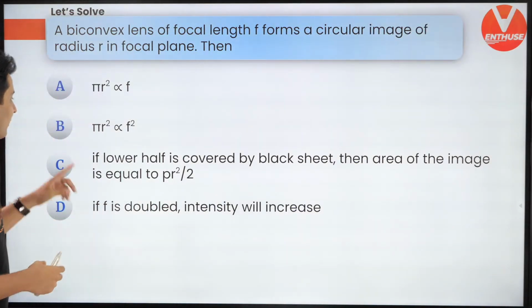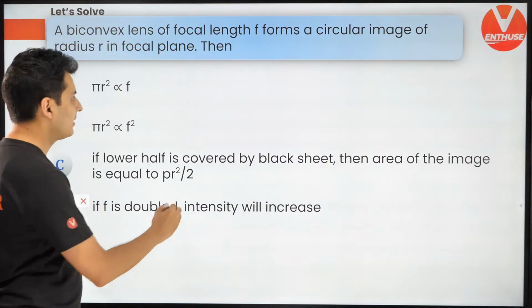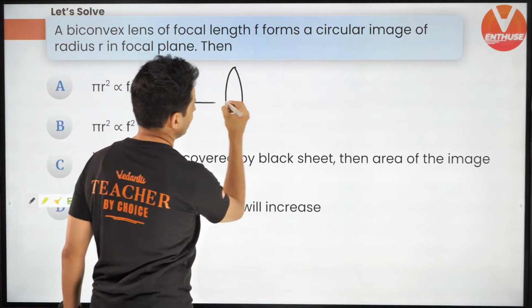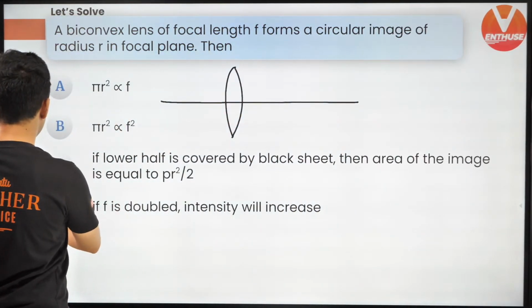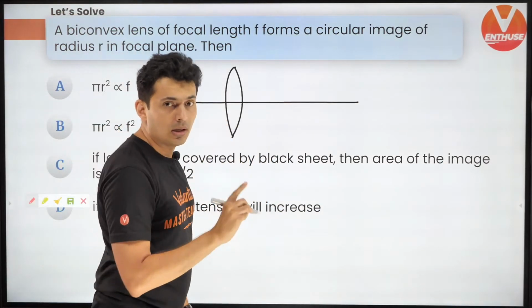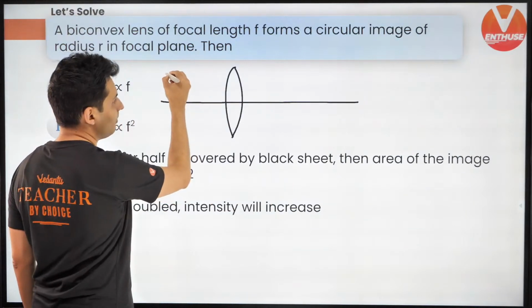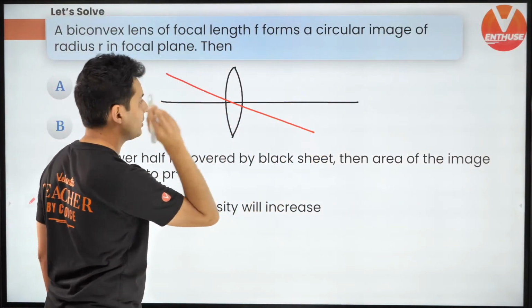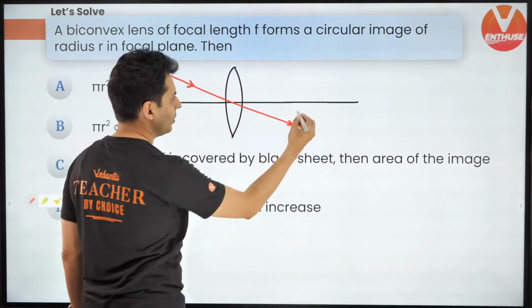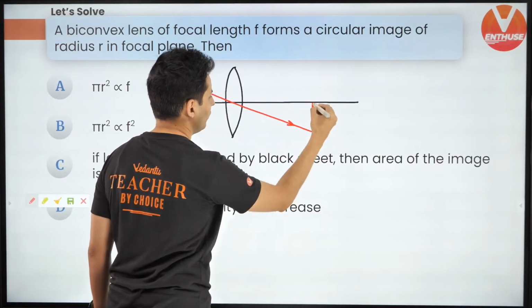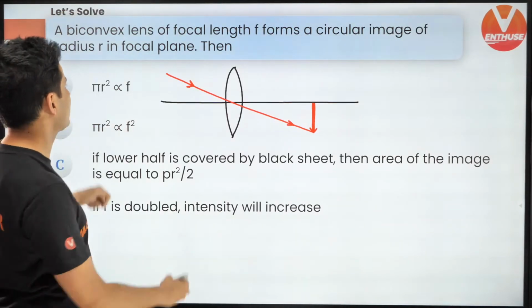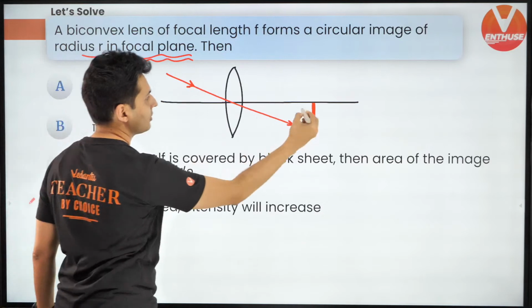Okay, thank you, Rohan. Let's see what's the answer for this question. Imagine a lens like this, and the rays are going to merge and the image is going to form at the focal point. Remember, one of the rules for the ray diagram says a ray which passes through the pole goes undeviated in case of a lens. So the ray which goes through the pole goes undeviated. I know that the image is going to be formed at the focal point. It forms a circular image in the focal plane. It's given that the image is formed in the focal plane. So this is the focal point.